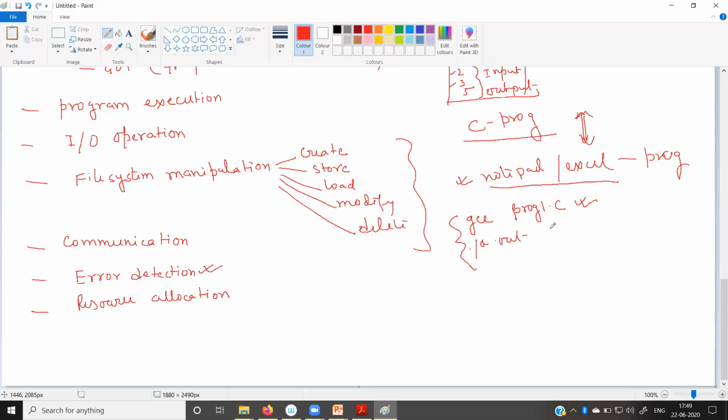So during execution a program sometimes needs more resources, and who will assign those resources to the program? The resource allocation service present in the operating system.